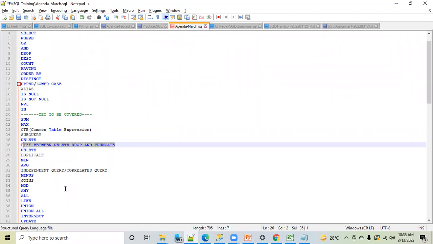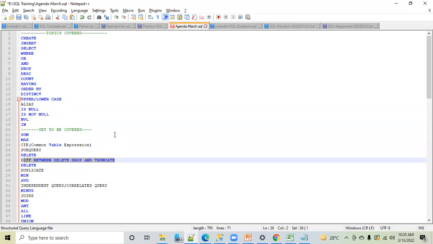Now the next task. I want each one of you to frame a question on your own from your surroundings. It must not be a question which you copy from Google or somewhere else. I want to see how creative you are. You can take the example of corona cases. You can go to a mall or somewhere, frame some queries from there, apply the topics you have studied, frame some question and try to solve it. This is an assignment for each one of you.